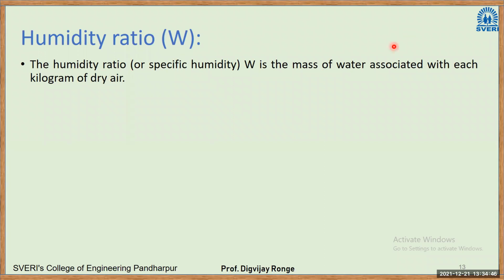So if you take a sample of atmospheric air like this, right, in this case let us say this is water, this is air. So associated with water, we have mass, that is mw. With air, we have ma. If you take the ratio of the mass of water vapor to the mass of dry air, that will be W. This mass again we can represent with the help of the ideal gas equation. How, that we'll see next.